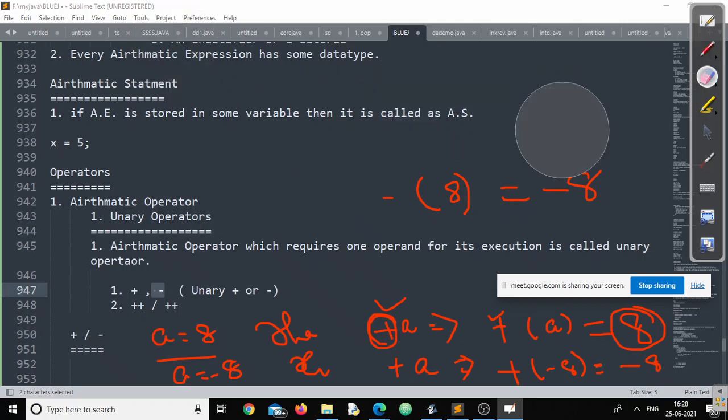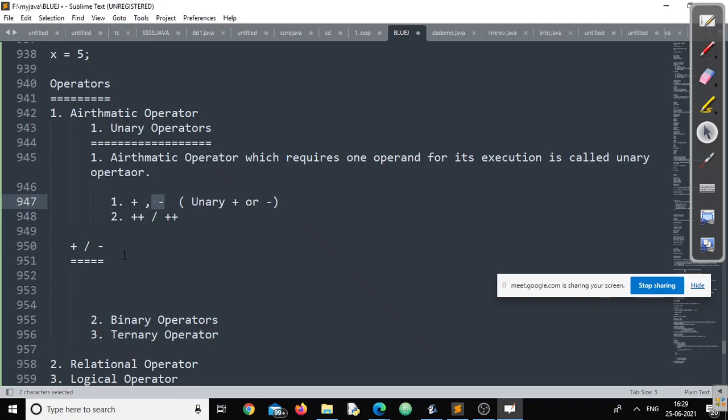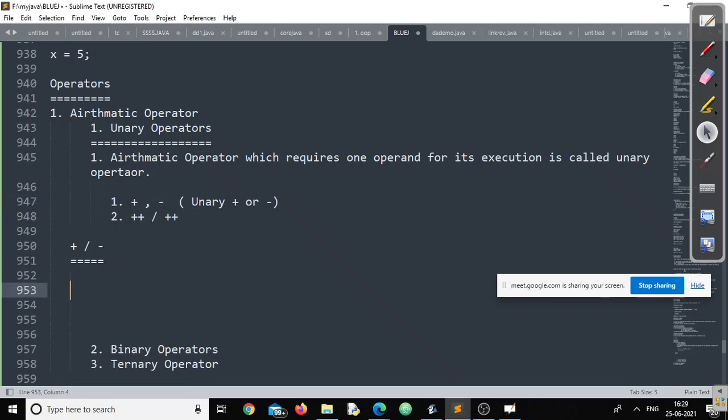Yes, sir. Okay. So let us add a few points regarding unary plus and unary minus. The first point: these are used as prefix, that is, before the operand.